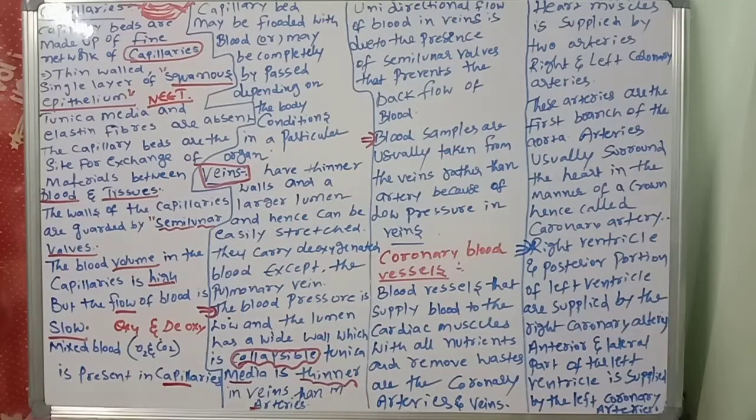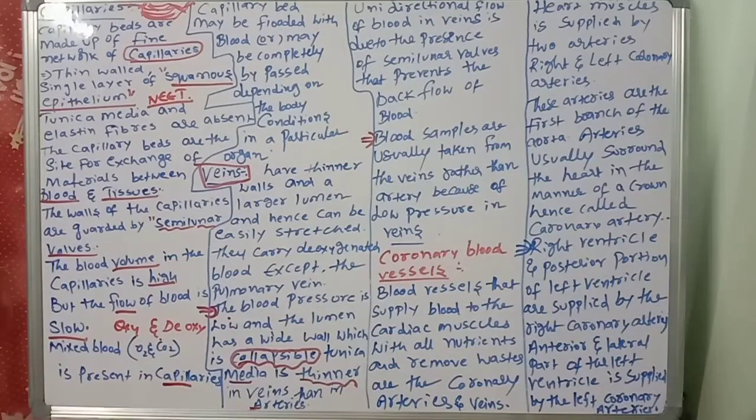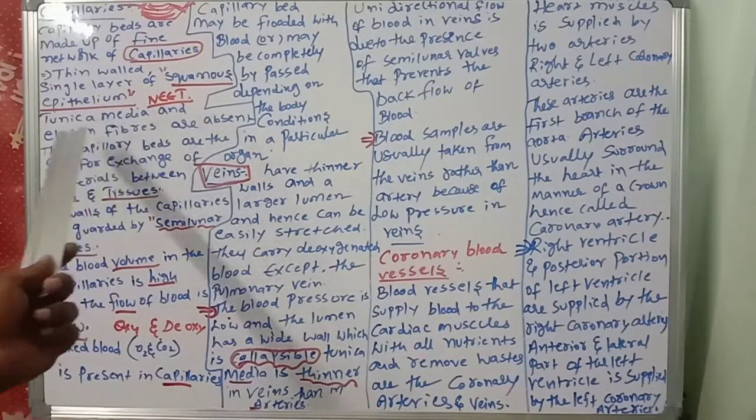So, what are the key bits in this video? The first bit: which type of epithelial tissue is present in the blood capillaries? The answer is a single layer of squamous epithelium. Which layers are absent in the capillaries? Tunica media and elastin fibers are absent.